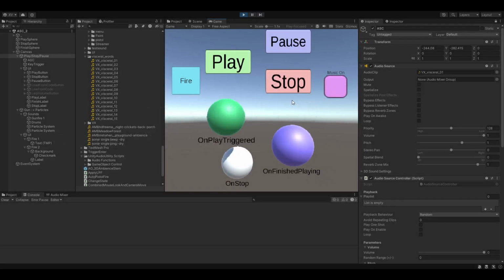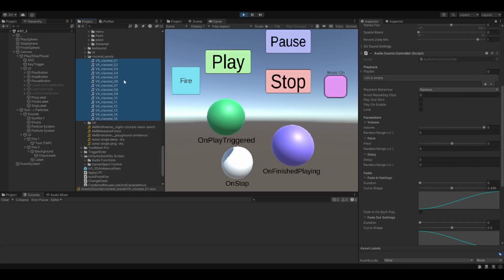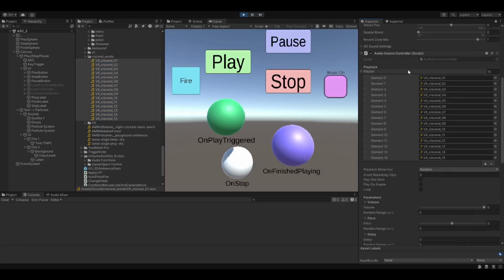So, hyper quick overview of my new and improved audio source controller script. It's a self-contained script that extends Unity's native audio functionality. I've made this absolutely incredible UI to show what it does. So first off, let's load it up with a bunch of visceral words.